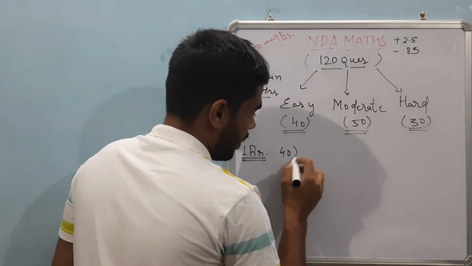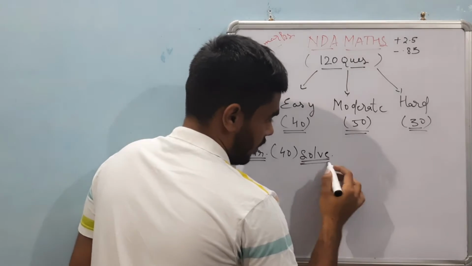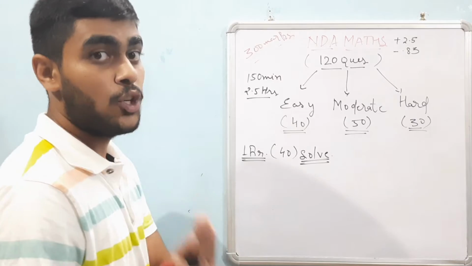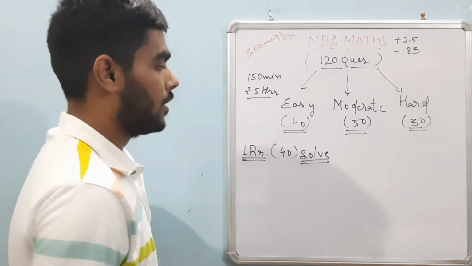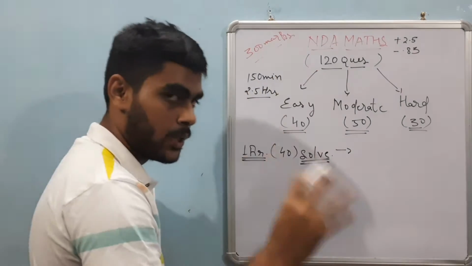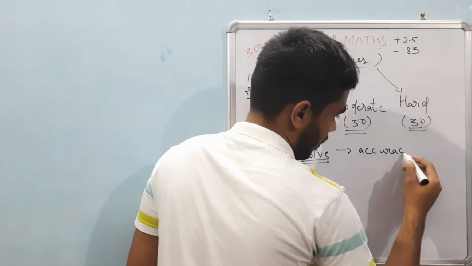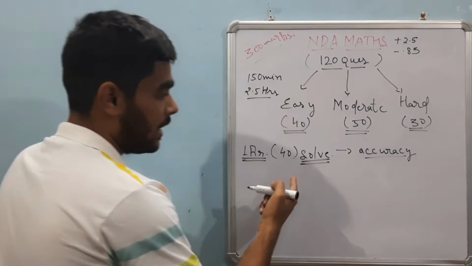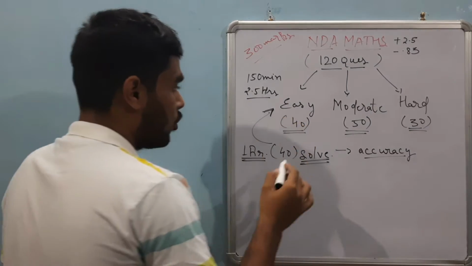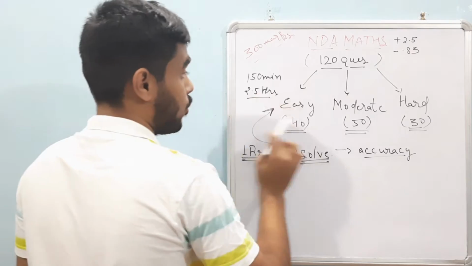you will be solving 40 questions. After reaching the last page, the 120th question, you will have solved approximately 40 questions. And you have to maintain the accuracy, because these approximately 40 questions are the easiest ones. But if you solve one by one, then you will not get the chance to solve all the easy questions.